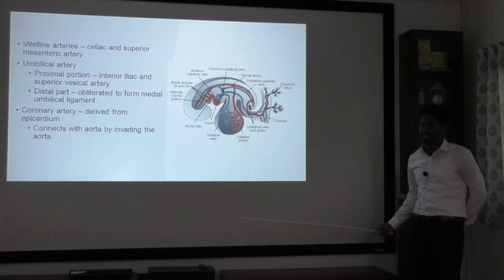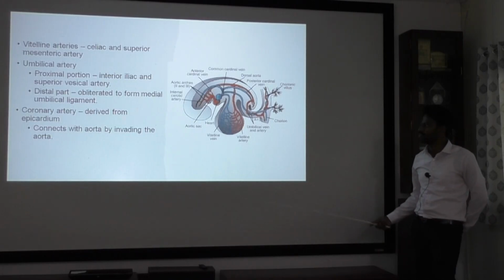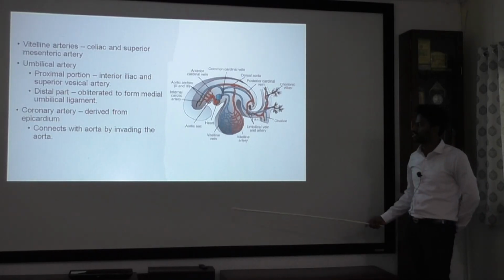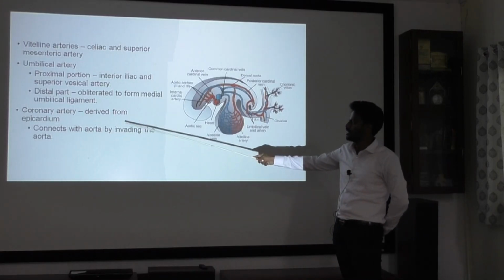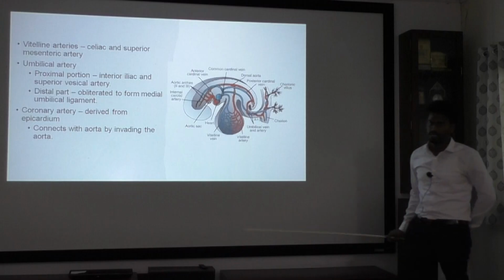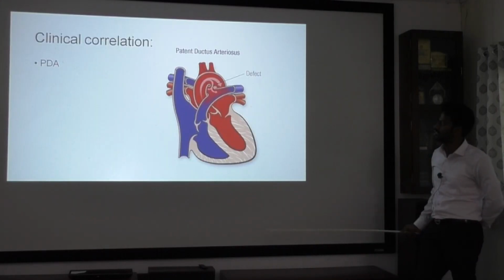If at all they arise from the pulmonary trunk, it is known as ALCAPA, anomalous origin of the coronary artery from the pulmonary trunk. They form by invading the aorta from the epicardium. They are derived from the epicardium. So these are the arteries.